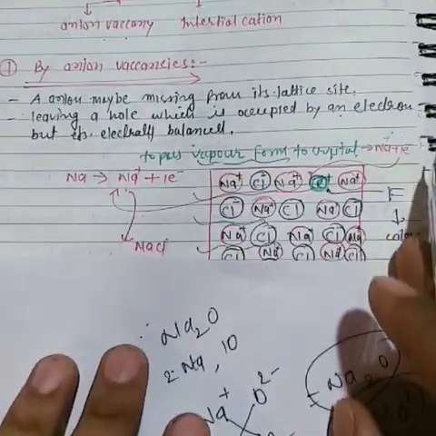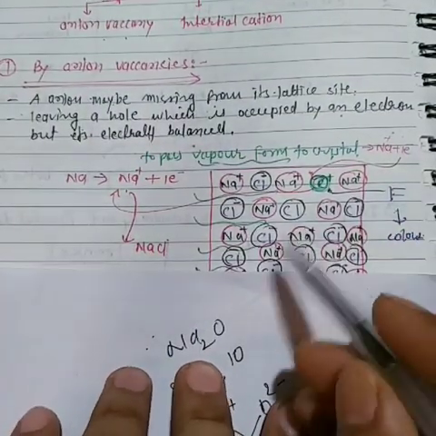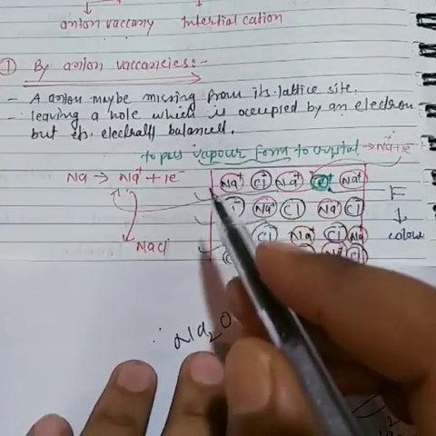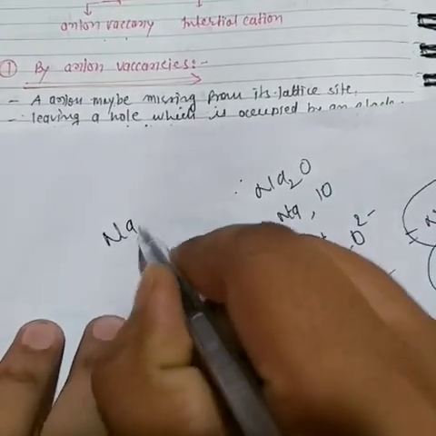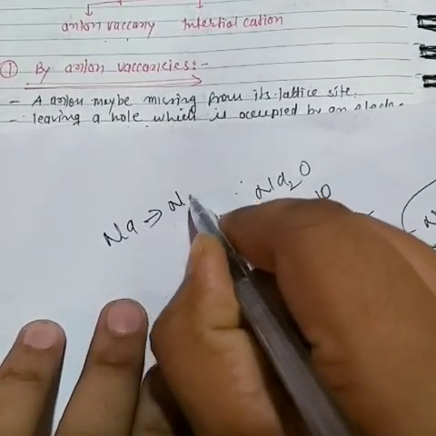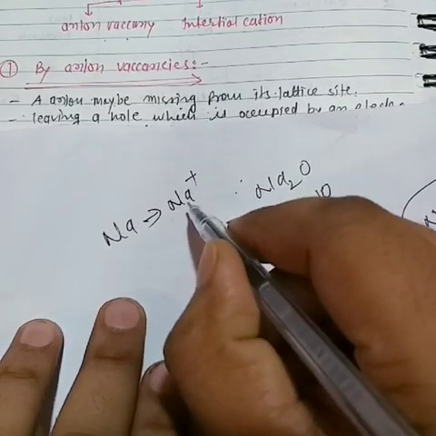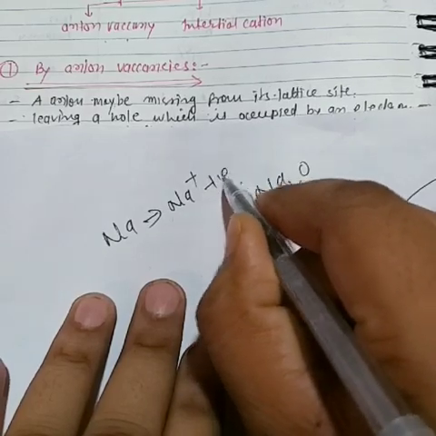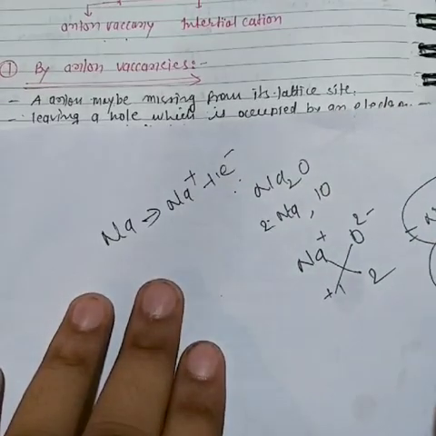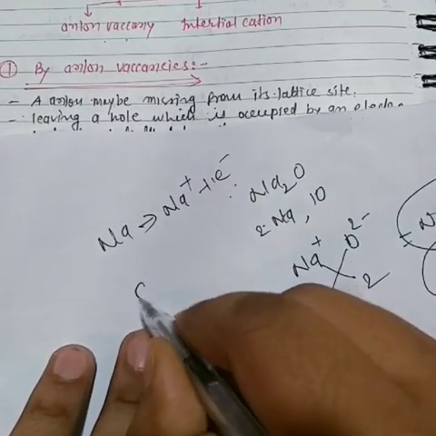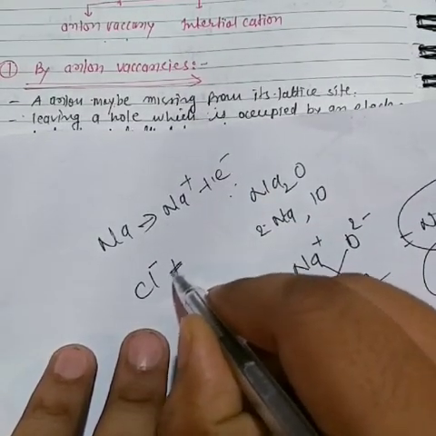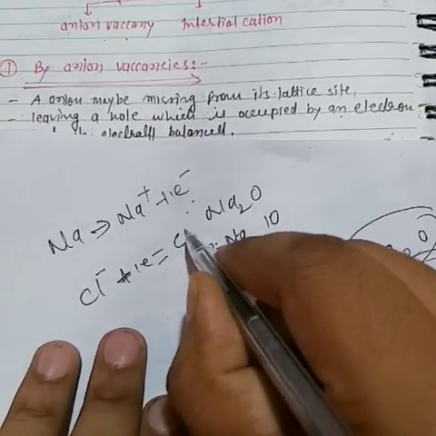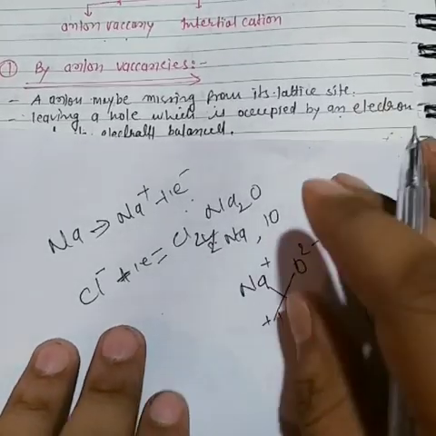Now see here students, if I draw a sodium chloride structure. Everybody knows that when sodium loses its electron, we get sodium cation, and one electron is released. That means here it is an oxidation process. Similarly, chlorine takes one electron, and what do we get? Chloride ion. So here it is a very simple case.